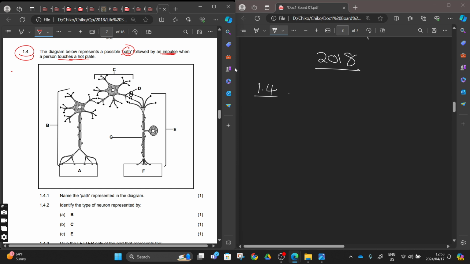I should be able to differentiate between these three: which of these is a sensory neuron, which is an interneuron, and which is a motor neuron. As you can see, the sensory neuron is differentiated by the cell body protruding outside. If they ask you to differentiate between a motor neuron and a sensory neuron, this will be your differentiation: the sensory neuron has its cell body protruding, away from the axon. They can give you that, right?